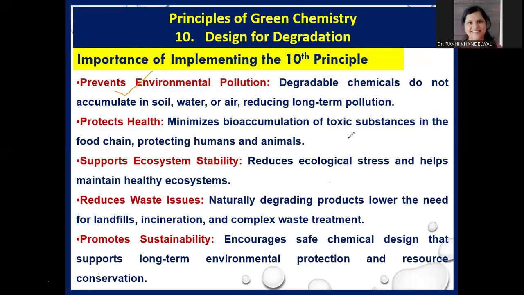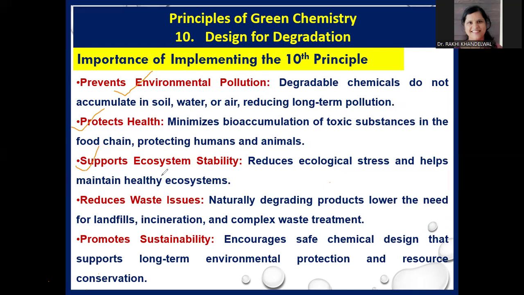Why? Because degradable chemicals do not accumulate in the soil, water, or air, which reduces long-term pollution. Secondly, it protects health. Why? Because it focuses on minimizing bioaccumulation of toxic substances in the food chain. So, it protects humans and animals.